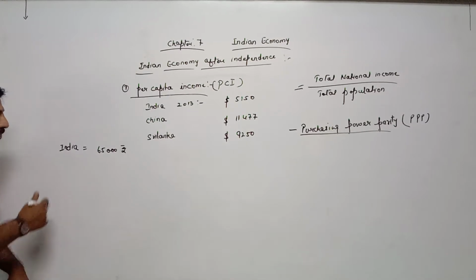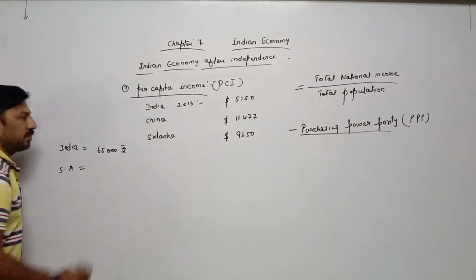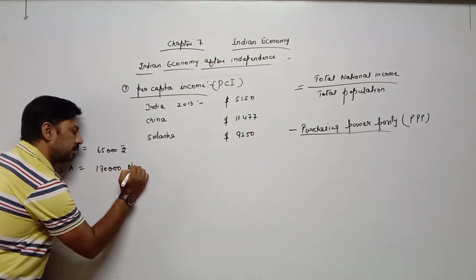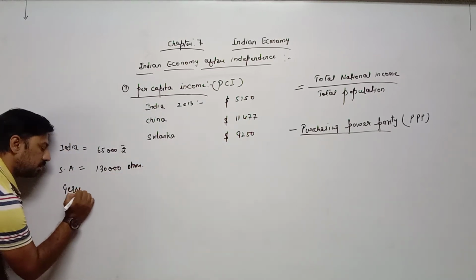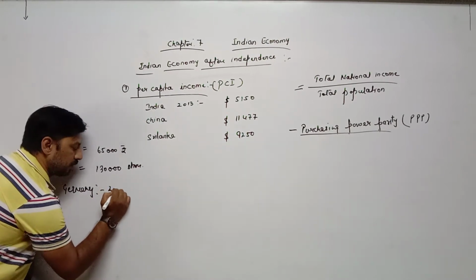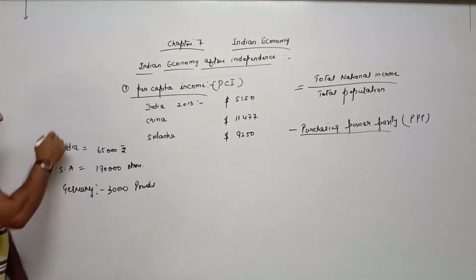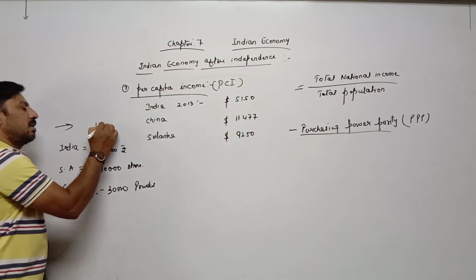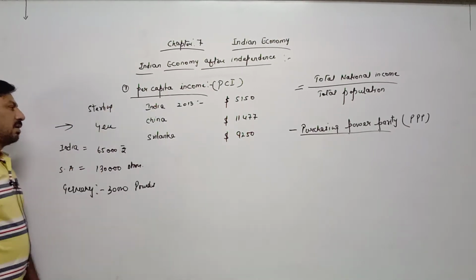At the same time, per capita income of Saudi Arabia is, suppose, 1,30,000 dirham. In the same way, per capita income of Germany is, suppose, 30,000 pounds. Other countries' currencies are yen, sterling. These are different names of currencies.